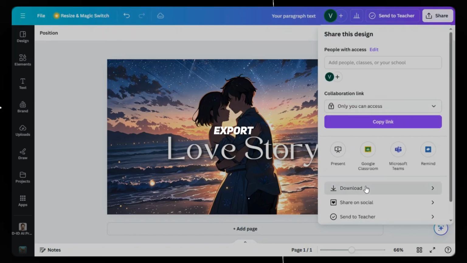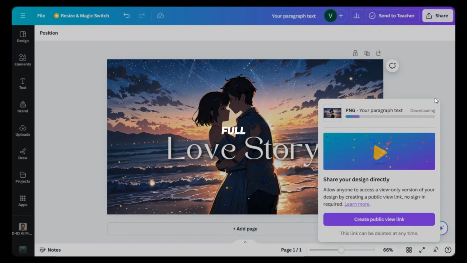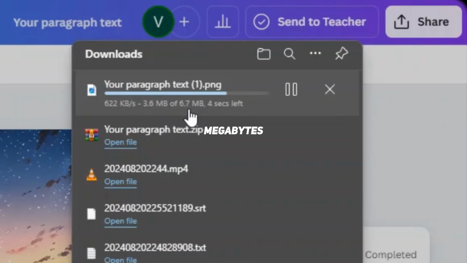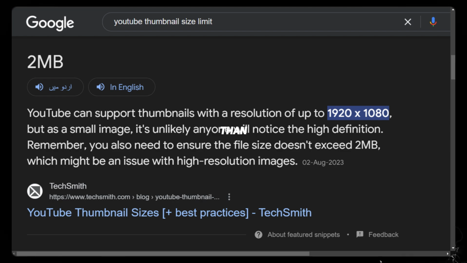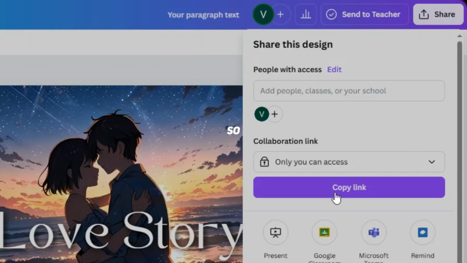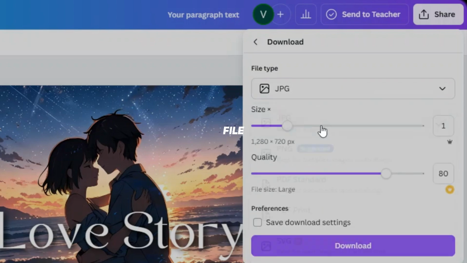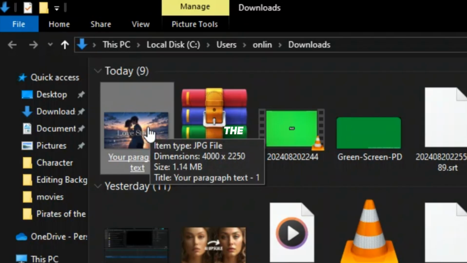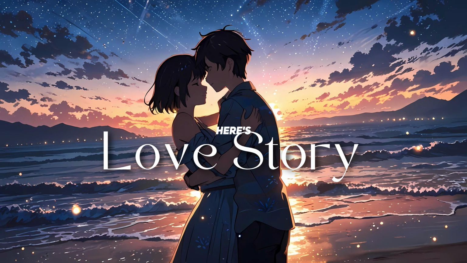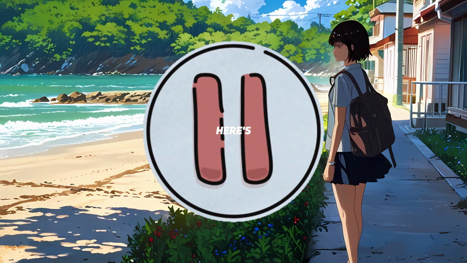Then click on Export. If you simply export in full size, the size would be 6 megabytes, but YouTube doesn't allow thumbnails of more than 2 megabytes. So click on Export, and choose File Type JPG, pull the size, and quality at 90%, and download it. The size is now 1.14 megabytes without losing the quality. Here's the final look. Here's the video.